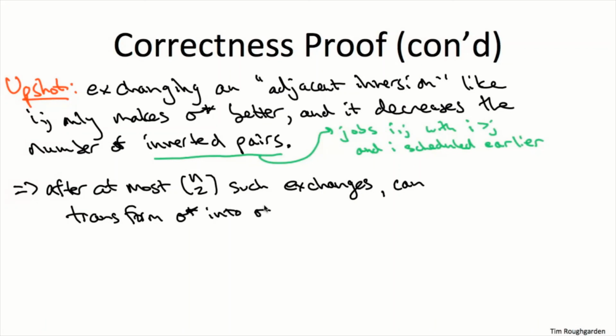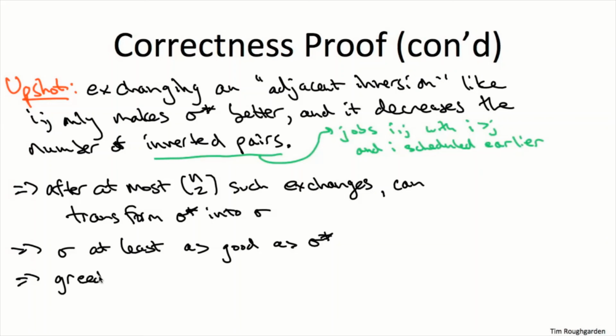At that point, what have we done? We've taken an arbitrary schedule sigma star, we've massaged it, making it only better and better and better, terminating with our greedy schedule sigma. What does that say? That says our greedy schedule sigma is at least as good as what we started with, sigma star. So our greedy schedule is at least as good as this arbitrary schedule sigma star. So it's optimal. It's better than everything.